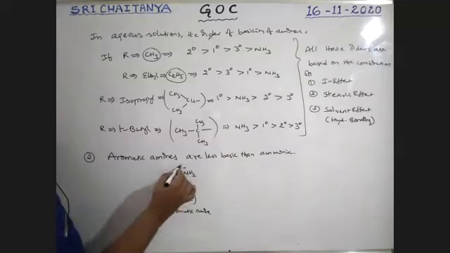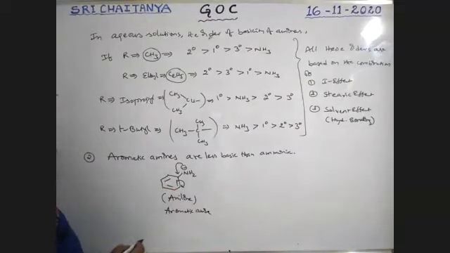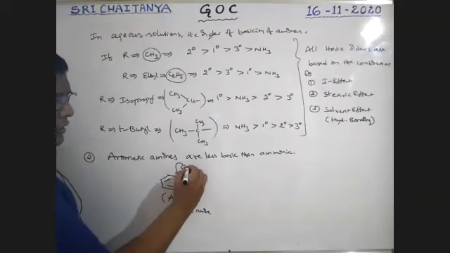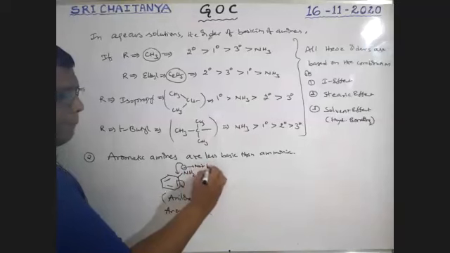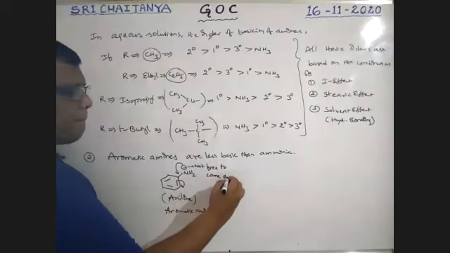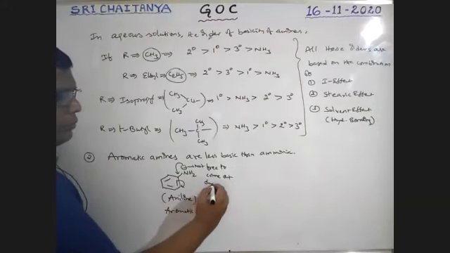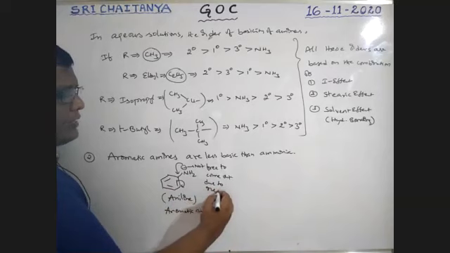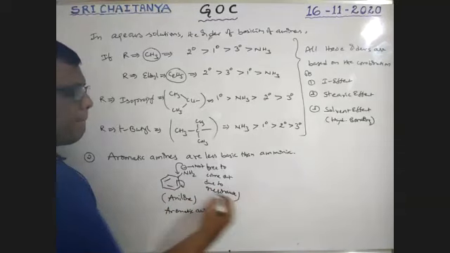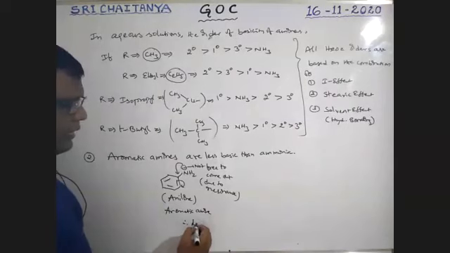Here this lone pair is involved in resonance, boys. Already we covered this in chemical bonding. Because of resonance, this lone pair is not free to come out. Due to resonance, therefore, it is less basic.